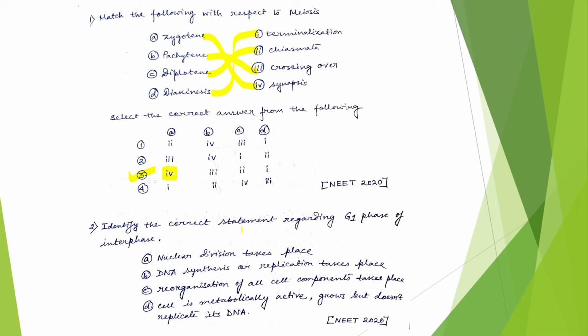Identify the correct statement regarding G1 phase of interphase. G1 is the growth 1 phase and it is the first phase of interphase. In this phase, the cell is metabolically active, it grows, but it does not replicate its DNA. So the correct answer would be option D, because in other options, see here in option 1, nuclear division takes place. It is not correct. DNA synthesis occurs in S phase, so it is also not correct, and reorganization of all cell components takes place. It is also not correct. The perfectly correct option is option D.